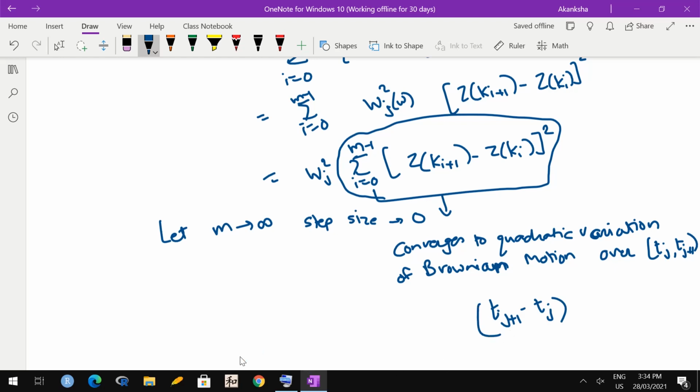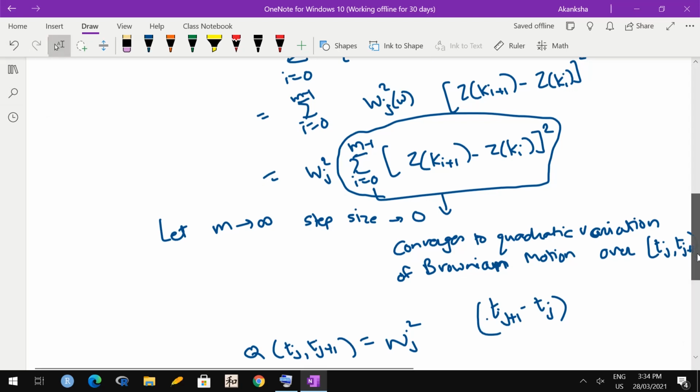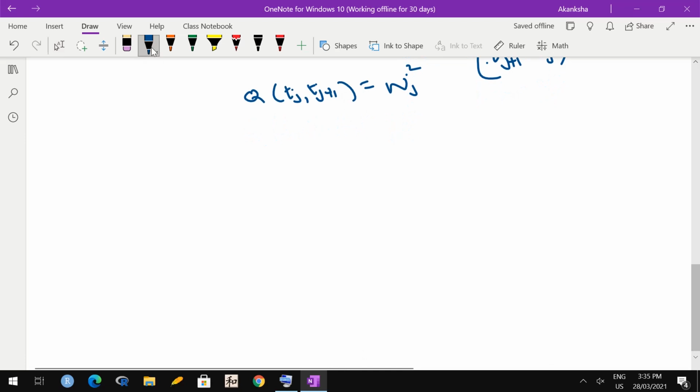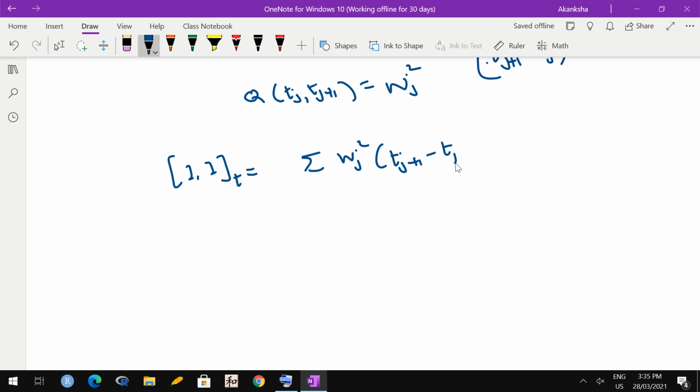Okay, so our quadratic variation of Ito integral in the interval tj to tj plus 1 becomes wj square into this, into tj plus 1 minus tj. This is over one interval, and of course we have to add over all such intervals. So total quadratic variation for Ito integral would be the sum over wj square times tj plus 1 minus tj.